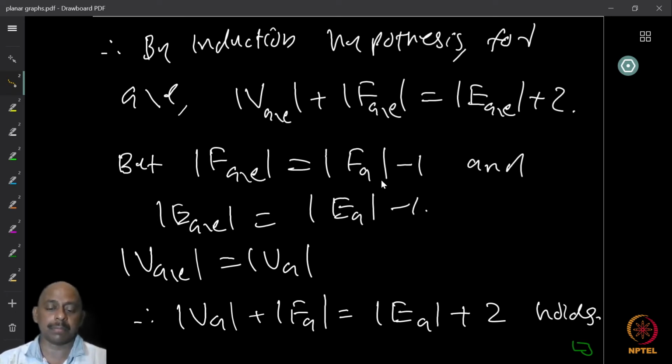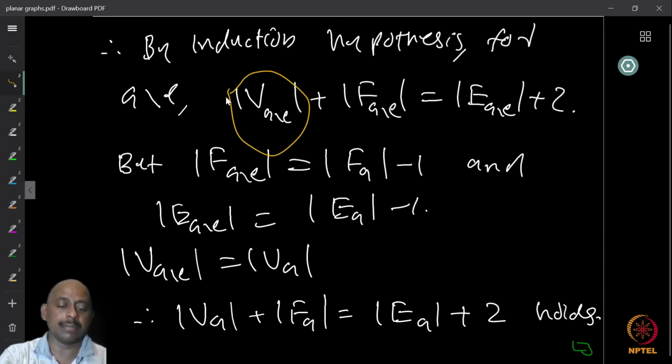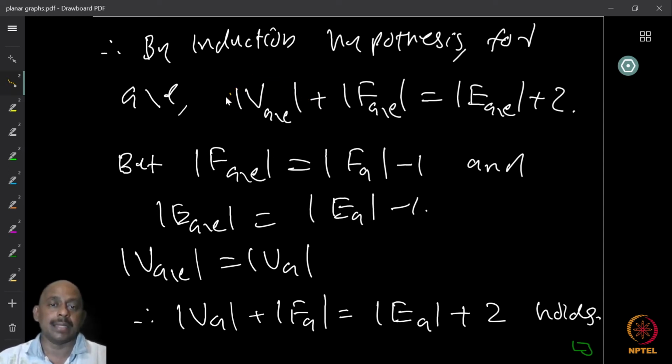But what happened to the number of vertices? It remains the same. Now, if you look at the earlier identity, the number of vertices in G minus E is equal to the number of vertices in G. On the other hand, I subtracted exactly 1 from one term on the left side and exactly 1 from one term on the right-hand side. So the identity remains the same.